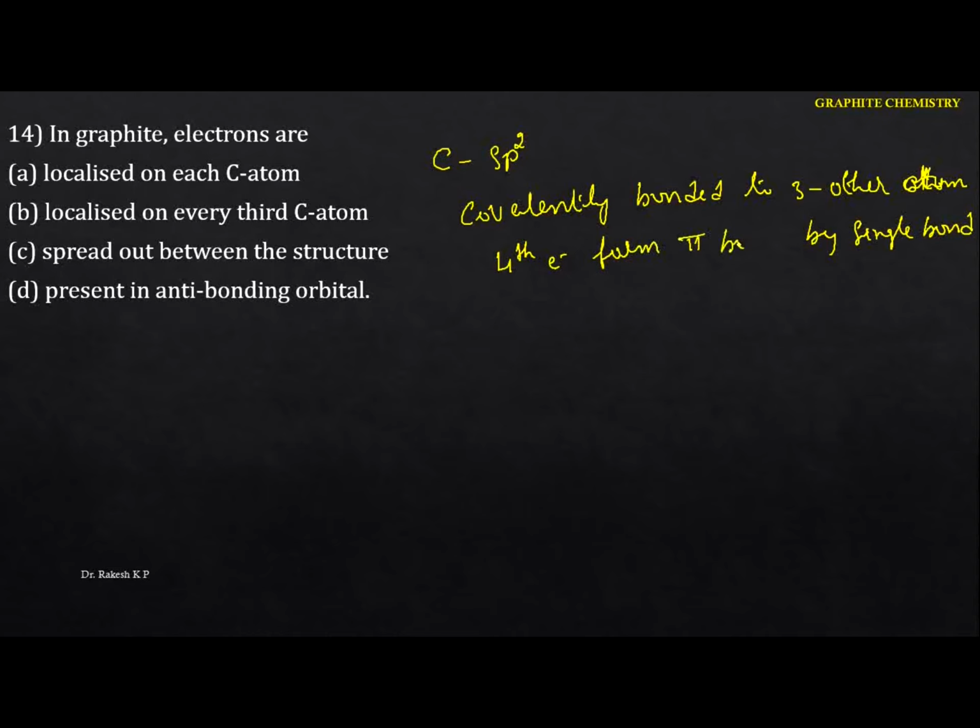Now we can identify the particular thing here. That means the electron is localized on every third carbon atom, because it forms the pi bond. In the third carbon we can identify the localized electron. Hence the option is B.